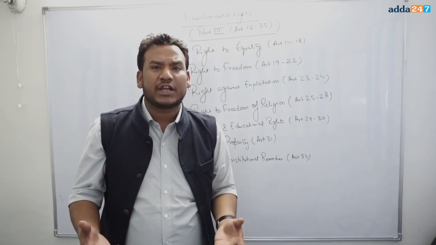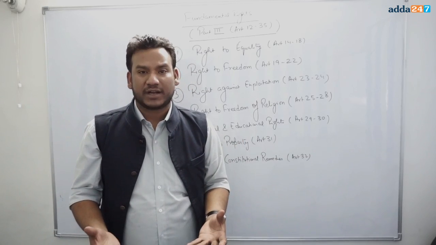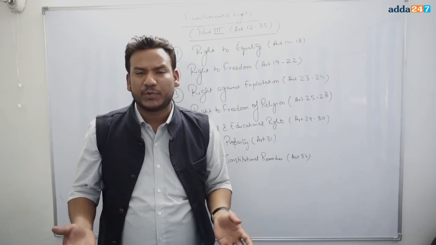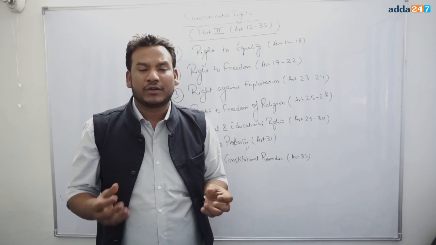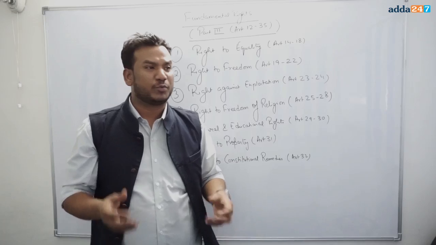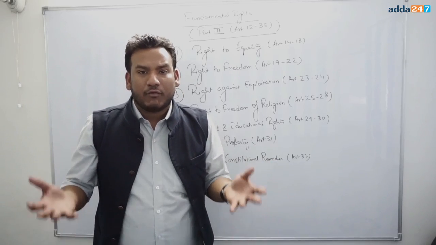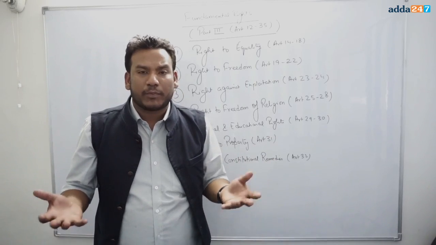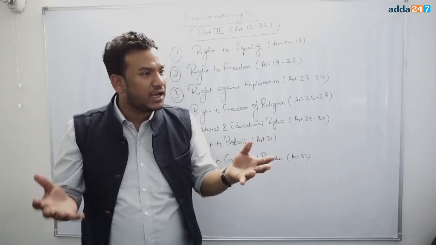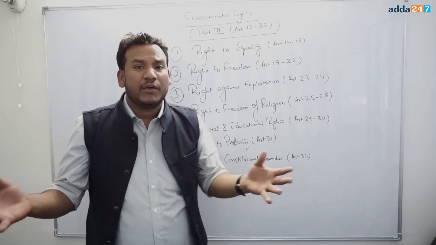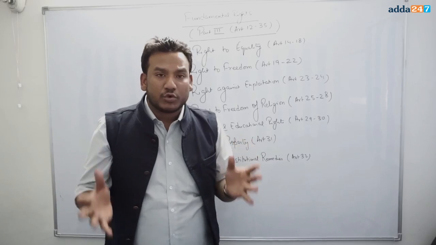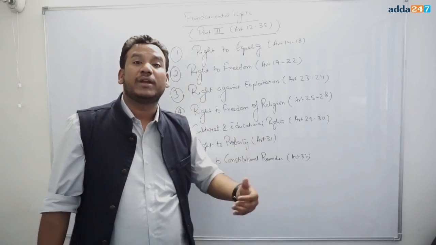So it was hampering the economic growth and the economic infrastructure of the country. The Supreme Court in the 1970s was so busy with property dispute cases that it was not only a constitutional court, but it became a property dispute court. The Supreme Court said that we don't have any other work. What are we doing? We are dealing with property dispute cases. We have so many big constitutional issues, euthanasia, transgender, live-in relationship, dowry, and various other big things which we have to deal with. And what are we dealing with? Right to property. The Supreme Court said that this is also hampering the economic growth of the country.